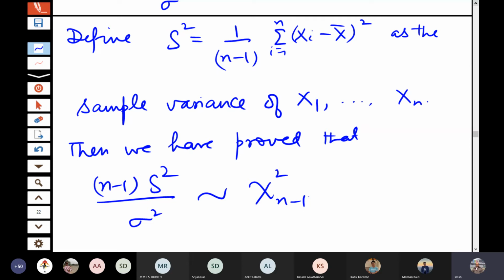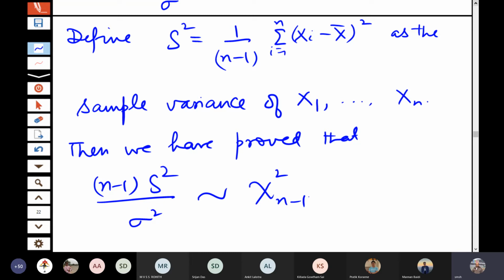One important point to be noted here is that in sampling from a general normal distribution, the distribution of the sample mean is again normal, but the distribution of the sample variance, of course after a certain multiplication factor, is chi square distribution. So this is an important sampling distribution here.